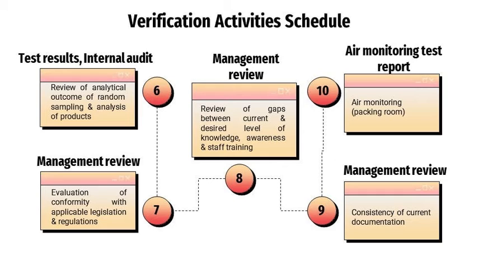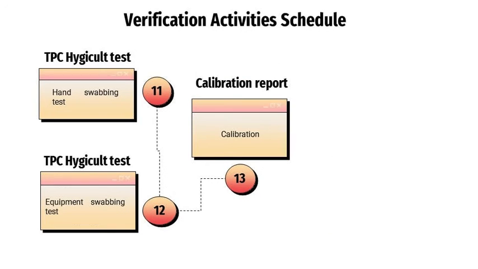Next, ten, monitoring in packing room, which is carried out by QA and through the air monitoring test report. Eleven. Hand swabbing test is carried out monthly by QC using TPC high-G count test, and also the equipment swabbing tests are also being carried out through TPC high-G count test. The last one is calibration, being carried out as per calibration schedule by QA through calibration report.